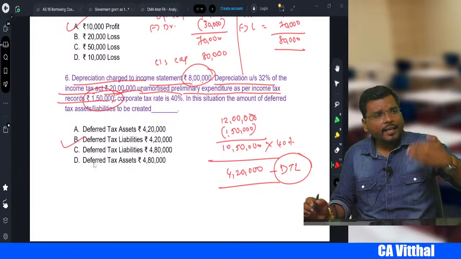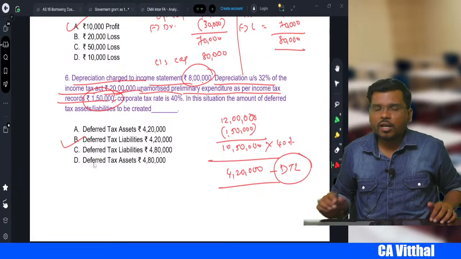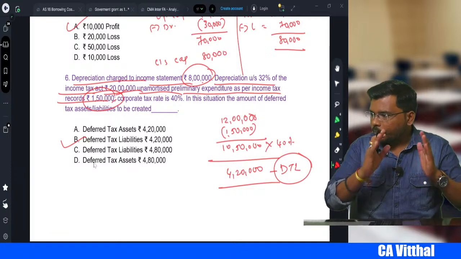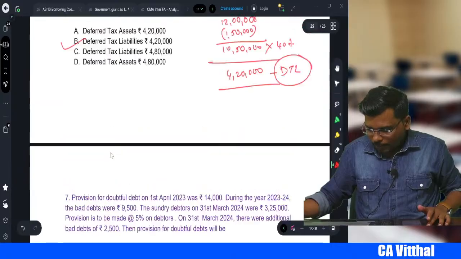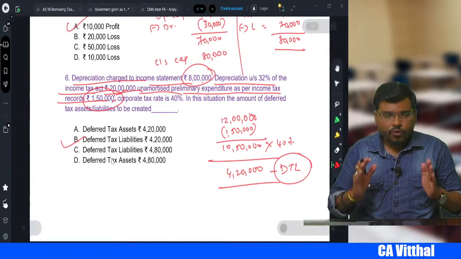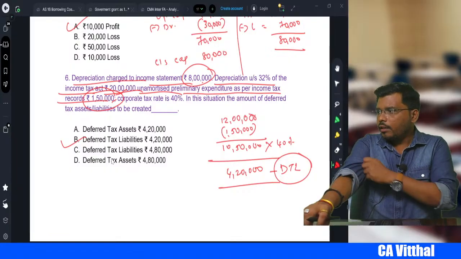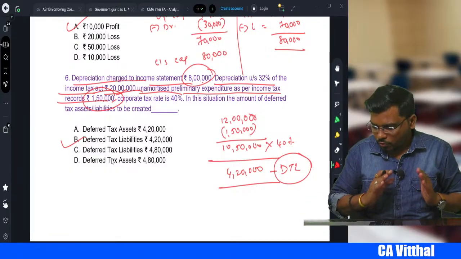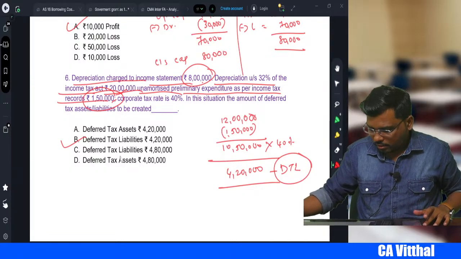When you pay less, you are liable to pay more in the future. So you are going to create deferred tax liability. Okay, next. My dear student, have you understood this question number 6 or not? Please tell me yes, no, right? Online student, have you understood question number 6 or not?